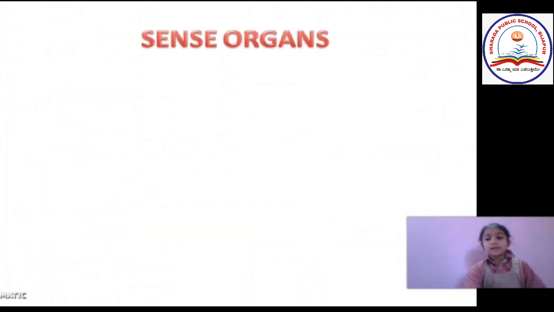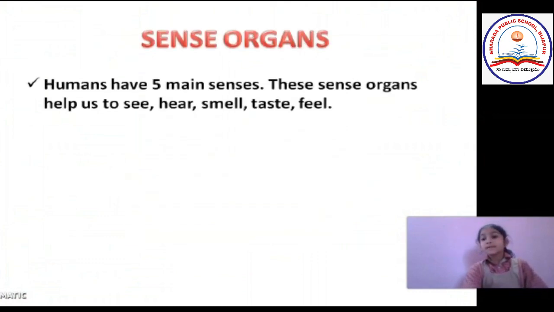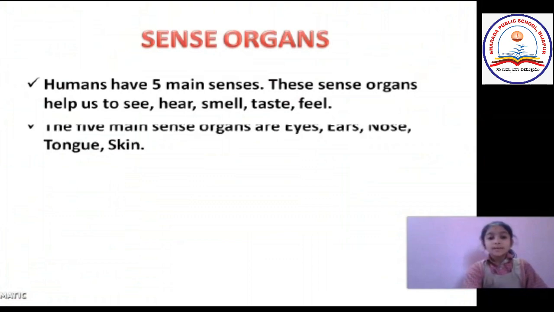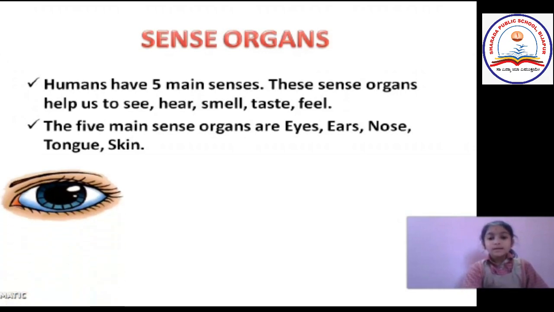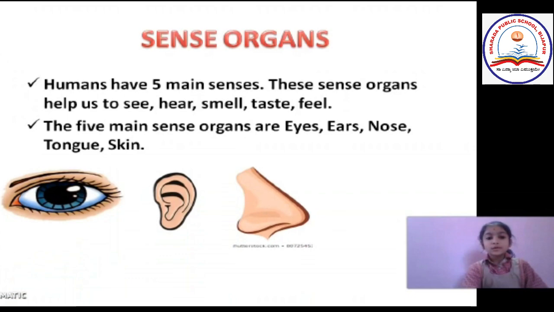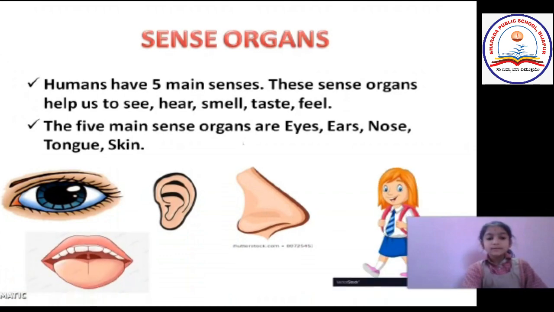Now let us learn about the sense organs. Humans have 5 main sense organs. These sense organs help us to see, hear, smell, taste and feel. The 5 main sense organs are the eyes, ears, nose, tongue and skin.